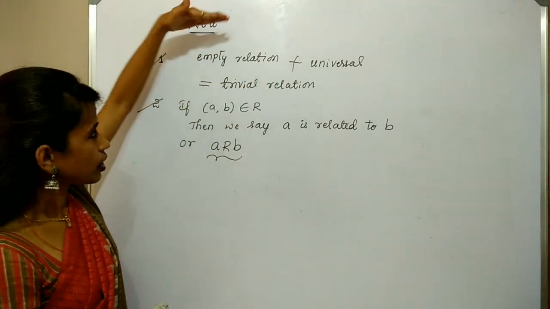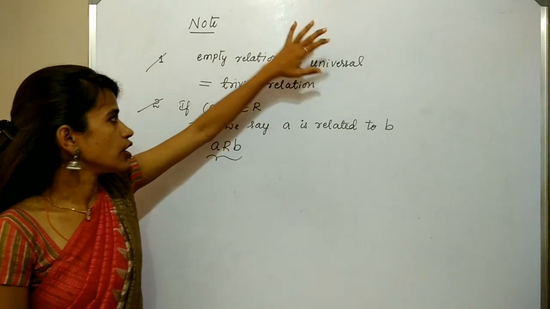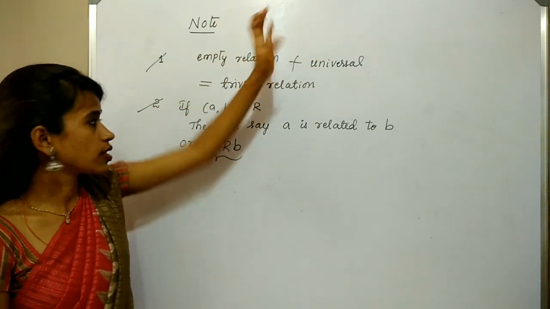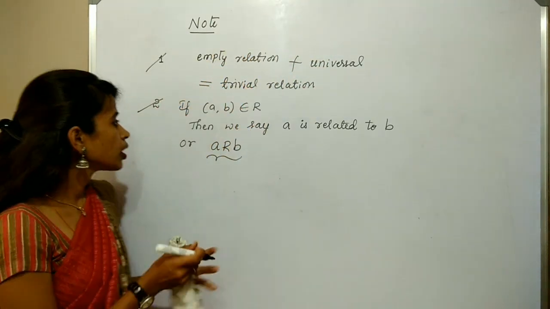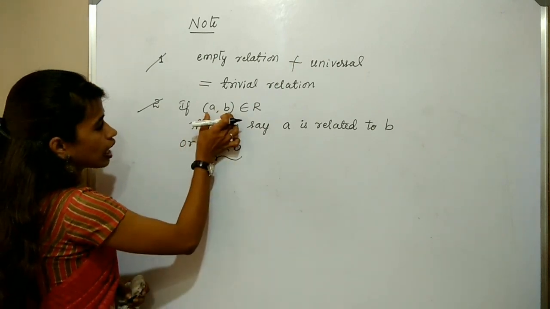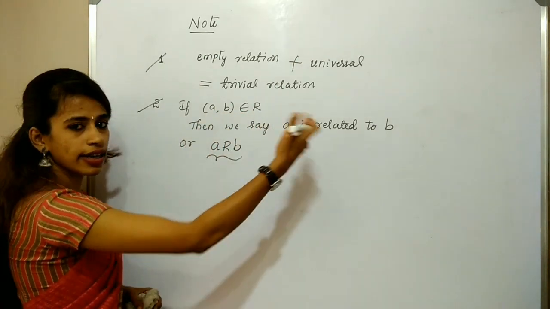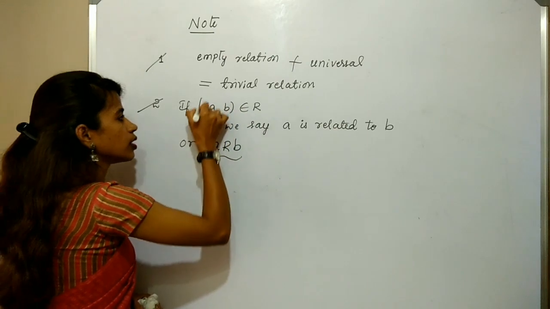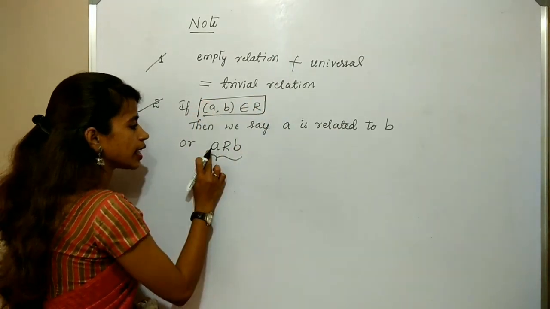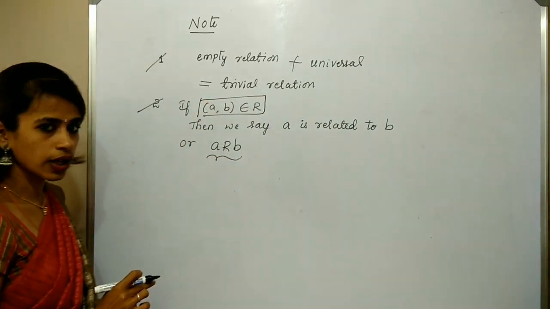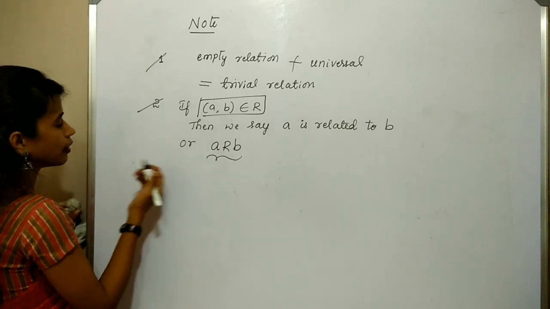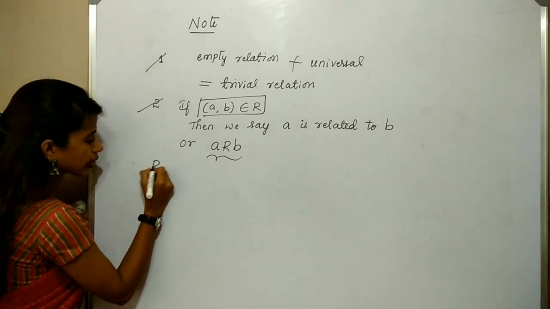The relation which is an empty relation and universal relation, together these two relations are called trivial relation. If A comma B belongs to R, then we say that A is related to B, which is also the simple notation for this, A R B. Okay. So now start the definition of reflexive.